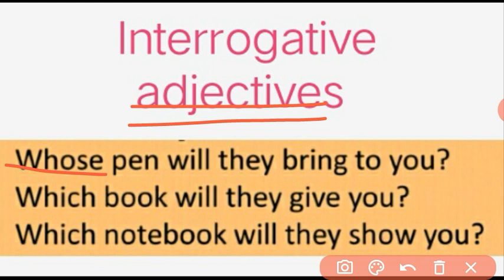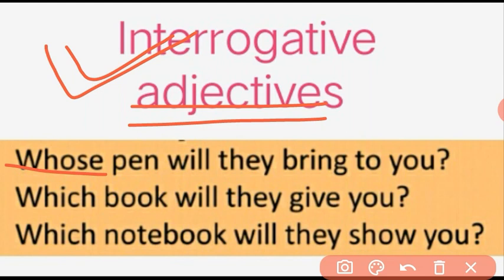So here, Sita's pen will they bring to you, is an improper sentence actually. Instead of the word whose, if we put the name, that name will be showing possession, right? Sita's pen. But as the name is missing and a question is framed, the word whose is working as an adjective which is used to frame a question, so it is called an interrogative adjective.